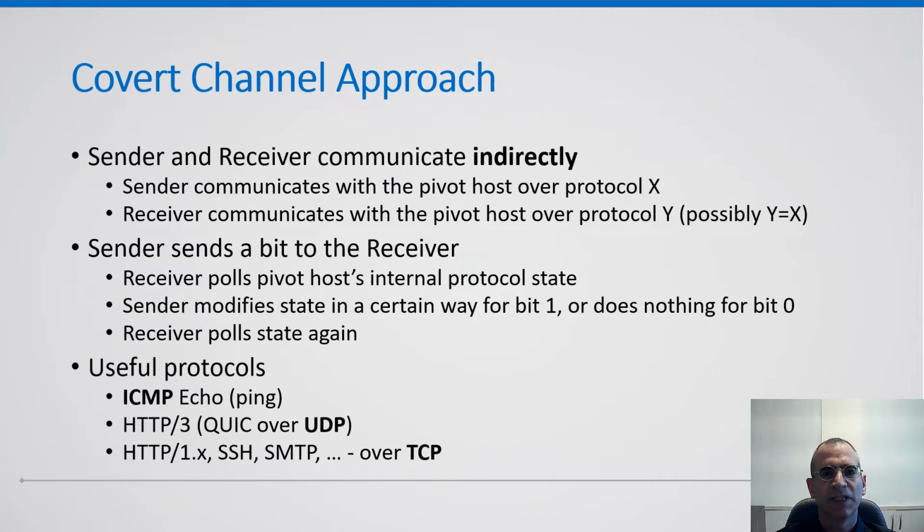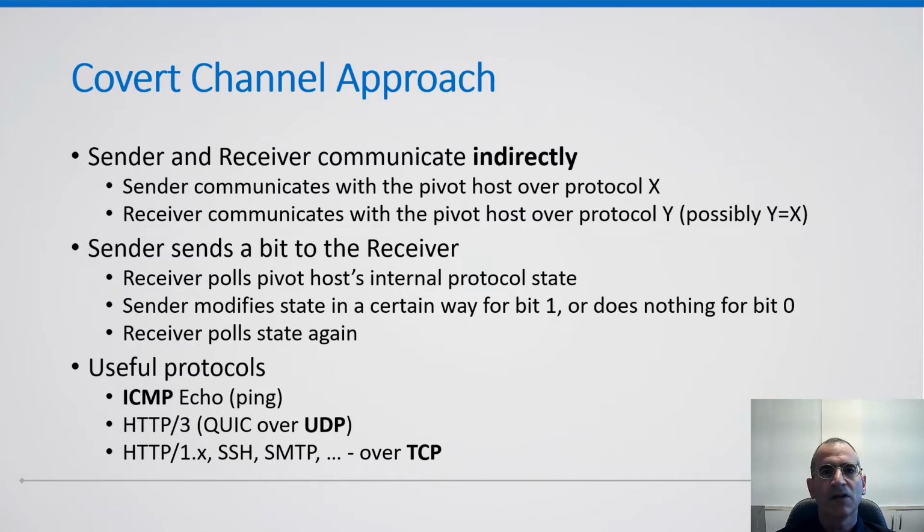To send a single bit, the receiver first polls the pivot host's internal protocol state. This is done by sending one or more packets in a certain protocol, such as ICMP, and extracting the internal state from the pivot host's responses. To signal the bit 1, the sender then sends some packets in order to modify the pivot host's internal state in some prescribed manner. To signal the bit 0, the sender does nothing.